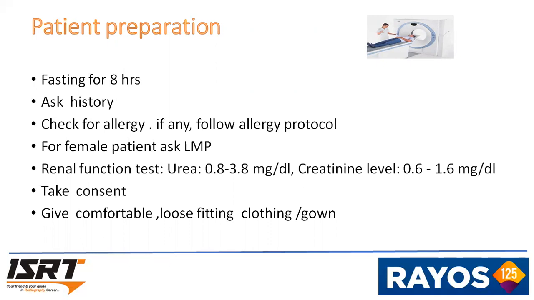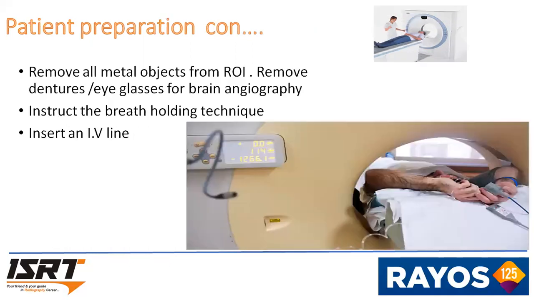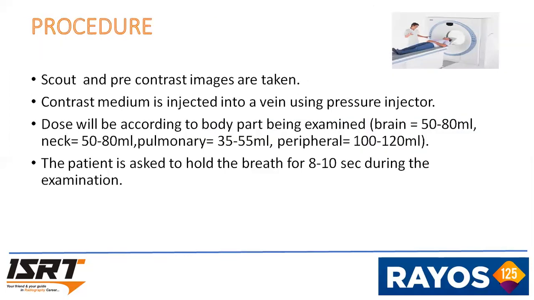Take consent, give comfortable, loose-fitting clothes or gown. Remove all metal objects from the region of examination. Remove dentures, eyeglasses for brain angio. Instruct the breath hold technique for abdominal and chest cases. Insert an IV line.